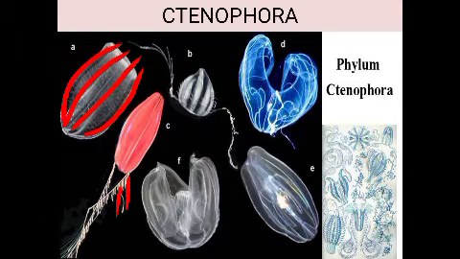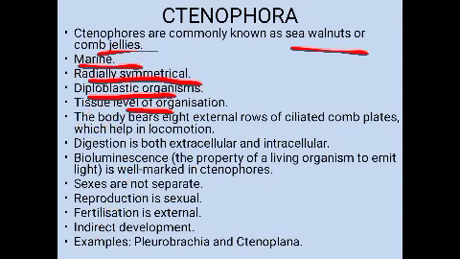See in this picture you can see minute small hair like cilia are present on its surface, isn't it? So ciliated comb plates are there, and they are mainly involved in locomotion. Then when we see about their digestion, it is both extracellular as well as intracellular in nature. So extracellular means outside the cell, within the gastrovascular cavity it will be digested, or the food will be taken in and inside the cell it can be digested.